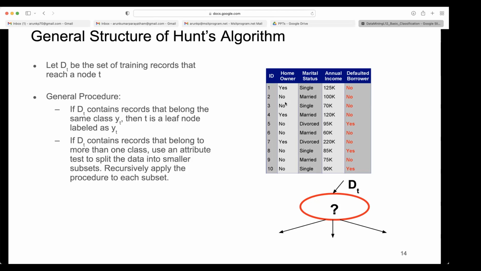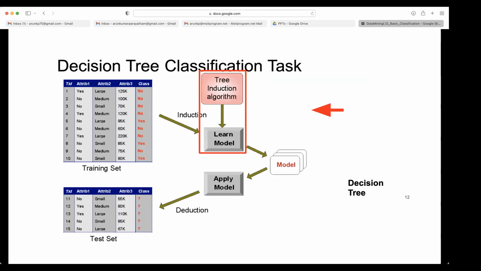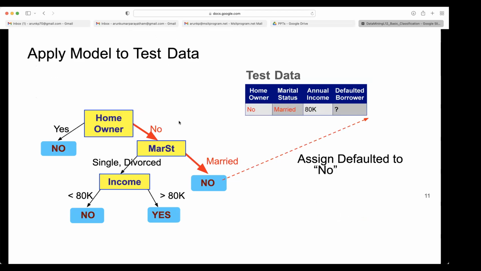So you have a data set here. If you have a node, not all objects may reach it, right? This doesn't reach any node except homeowner and marital status. And this leaf, married, I don't call a node, though it is a node, it is called a leaf node. Marital status is reached by only a few objects, not all.